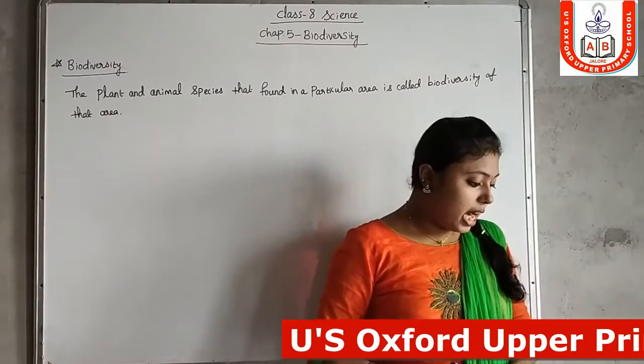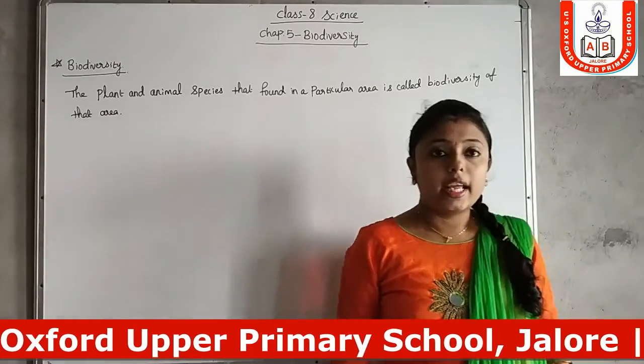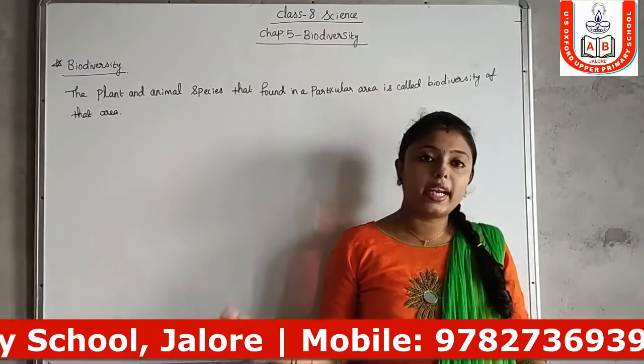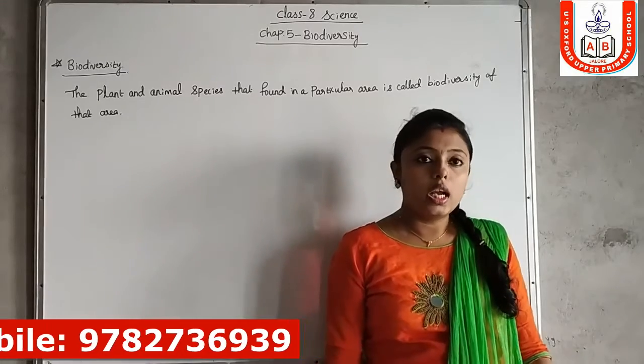And animal and plant species are categorized. Next we are going to discuss the categorization of plant and animal species.